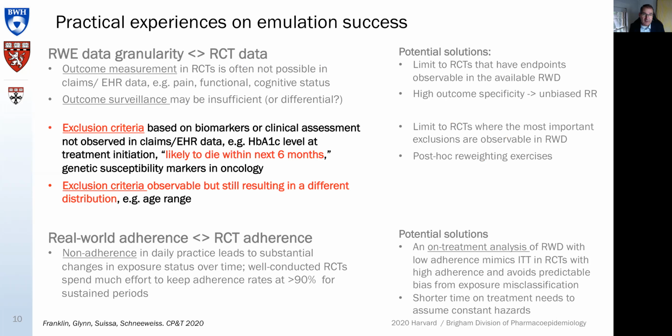Well, thinking about the emulation, I'm not going through all these examples here. There are plenty of things we have learned from our RCT-DUPLICATE project, but here are just a couple of nuggets in the exclusion criteria bucket in the red text here. One of the exclusions in randomized trials is not that infrequent, actually: the patients are likely to die within the next 6 months, and therefore we will exclude those patients.